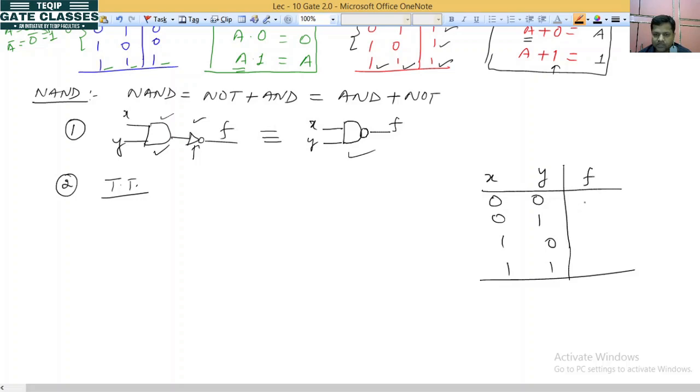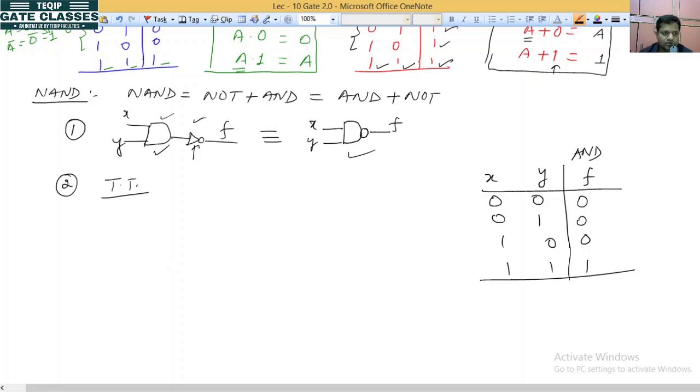The output for the AND gate is 1 when both inputs are 1, otherwise it is 0. Now I am going to take NOT of this. NOT of the output of the AND gate will give you NAND.